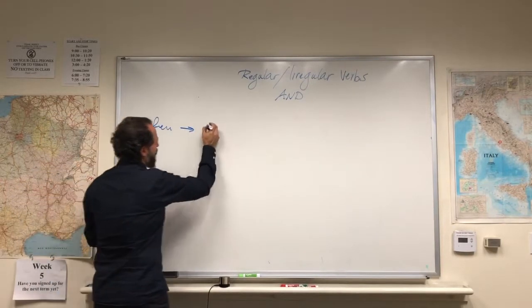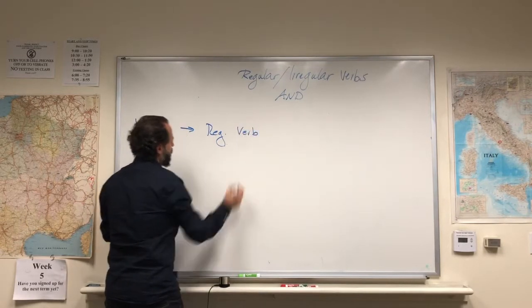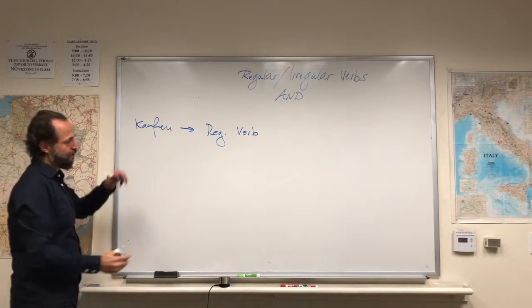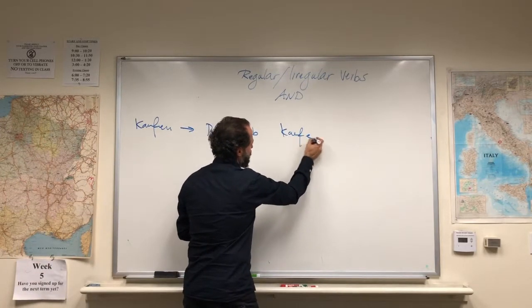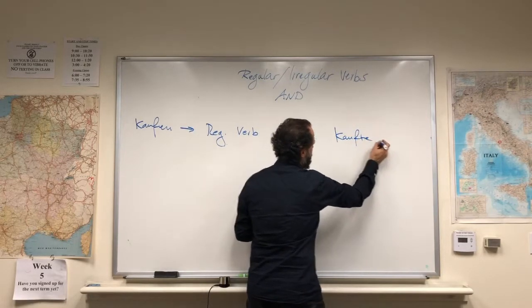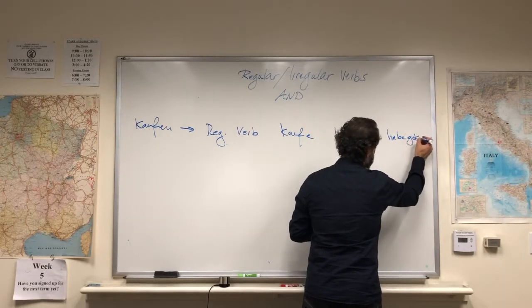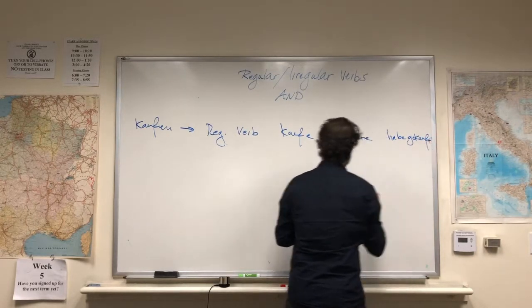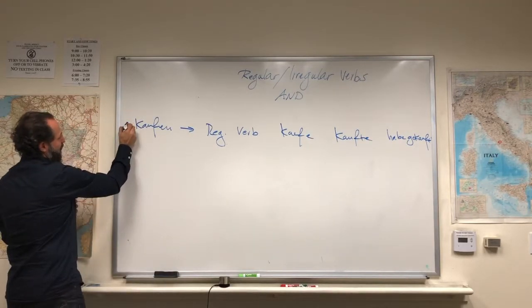This is a regular verb because there is no change. Ich kaufe, ich kaufte, ich habe gekauft. Regular. So this is the first category.